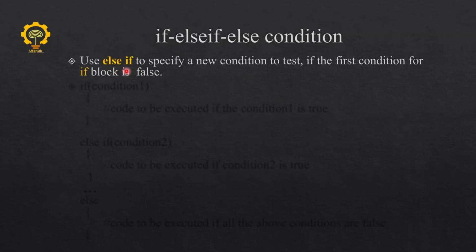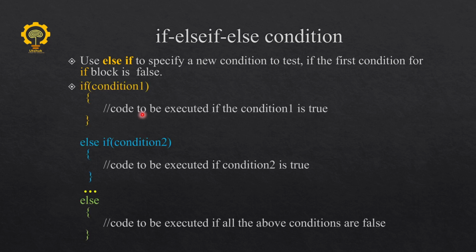We use else if to specify a new condition to test if the first condition of the if block is false. And this is the basic syntax of the if, else if and else condition. If condition 1 is true, it simply executes the if block, and if there is a second condition to be checked, it checks it in the else if condition, and there could be n number of else if statements, and if all these conditions are not true, then only the else part gets executed.